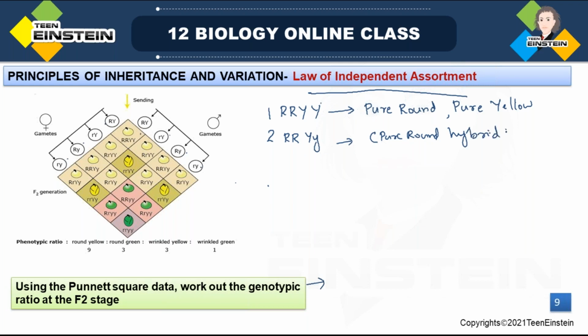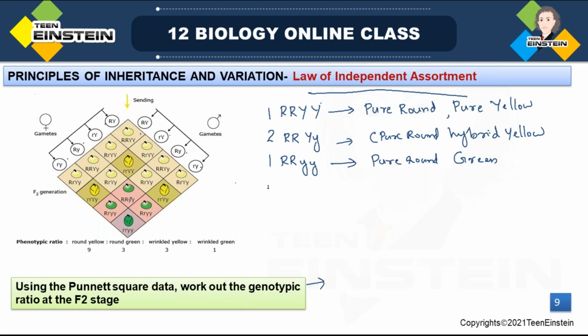The pure round shape is in pure form, but the yellow seed color is in hybrid form. Next, you can see one combination like capital R, capital R, then small y, small y. What is this? This is also pure round, but the next character is in recessive form, green. This forms green seeds.